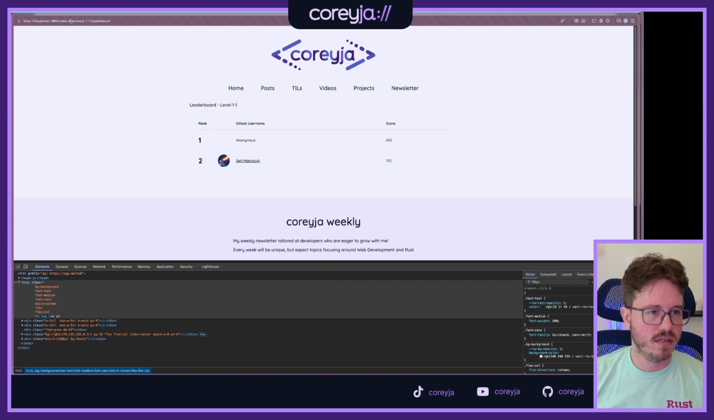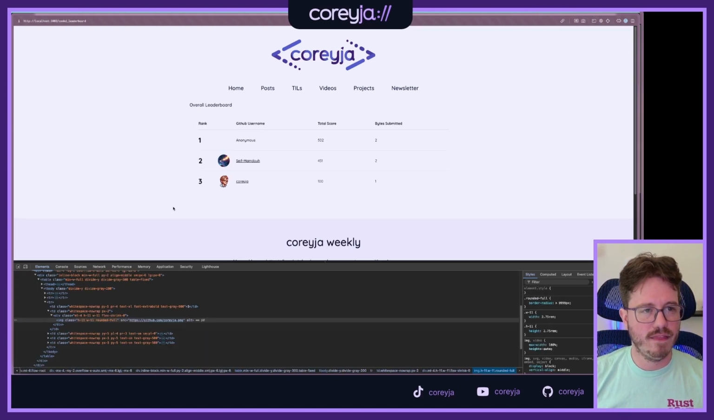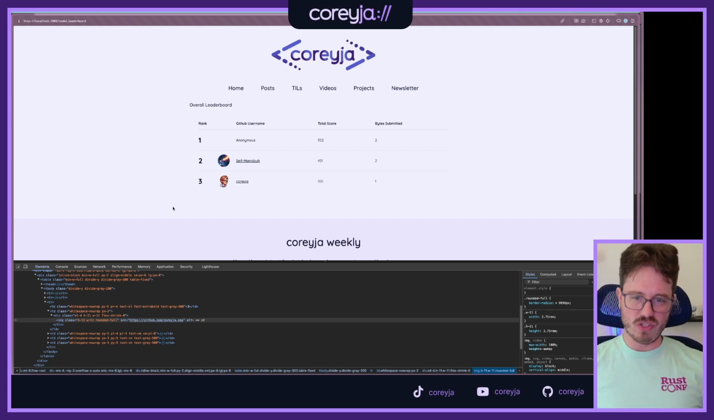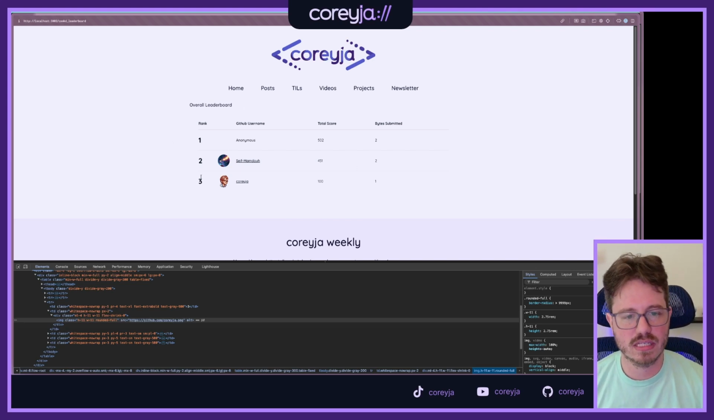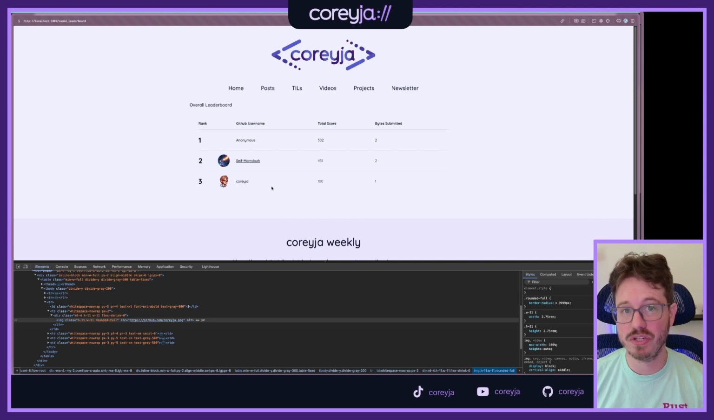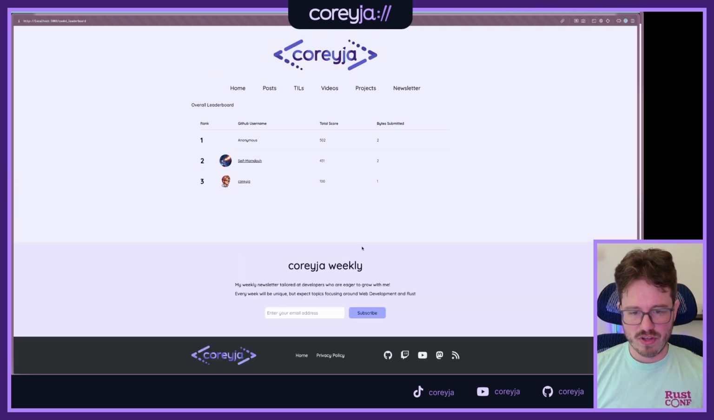Oh, then I have to go back to the index root. View overall leaderboard, and there we go. That does not look very pretty yet on that dashboard, but that wasn't really our goal for the day. I like having this table at least slightly styled. I don't think this is like the prettiest thing ever, but it's better than it would have been if I didn't use any of the Tailwind UI components. So I'm happy with it. And with that, I think I'm gonna wrap up for the day.